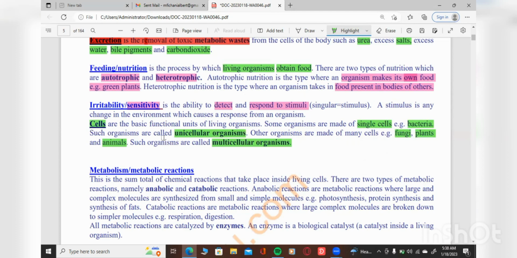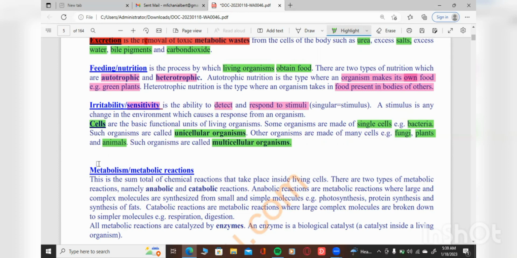So under cells, we said there are two types. We have the unicellular organisms, we have the multicellular organisms. Unicellular, these are organisms that only have one cell. Multicellular, these are organisms that have more than one cell. Examples of unicellular, we have bacteria. Examples of multicellular organisms, we have fungi, plants and animals.